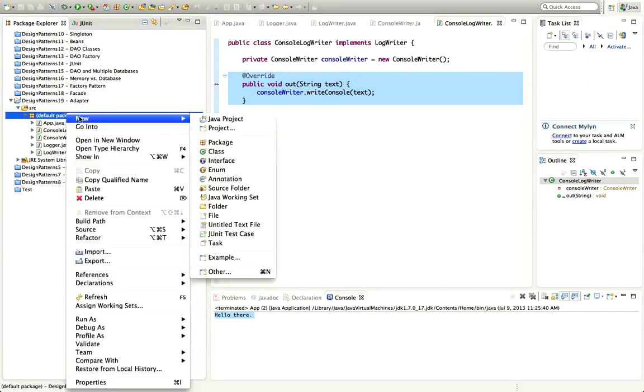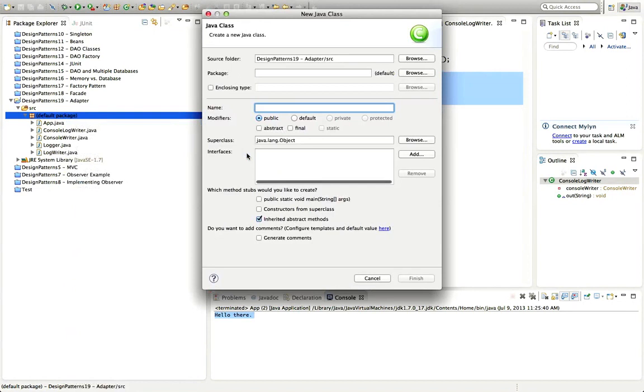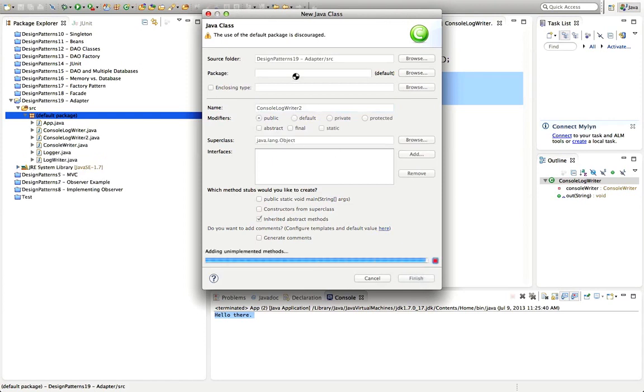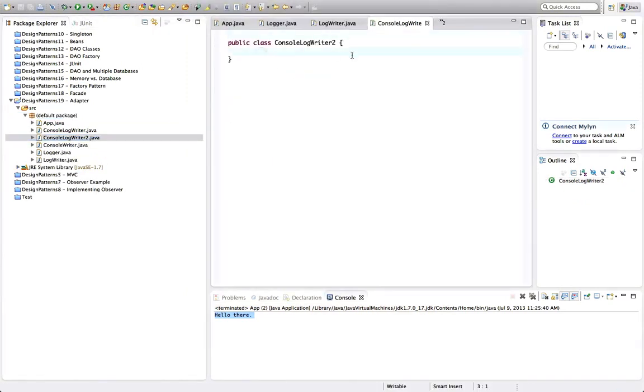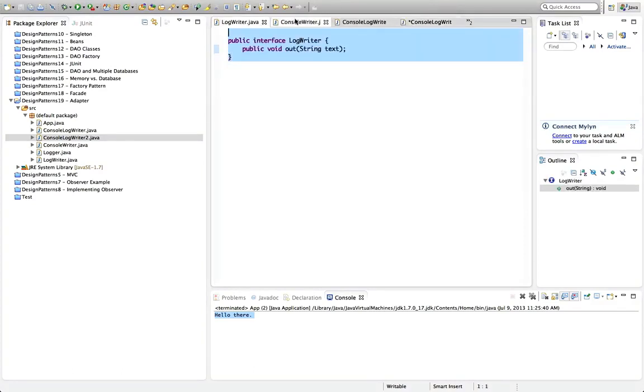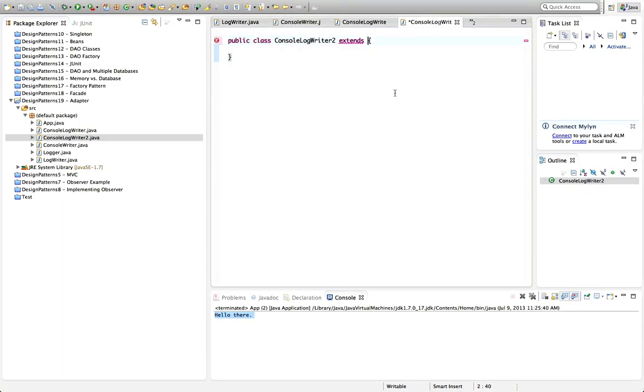Let's create another class here, and I'll call it console log writer 2. Click finish. Not really a good name for a class, but it'll do. And let's say that extends the class that we can't use, which is this console writer class.